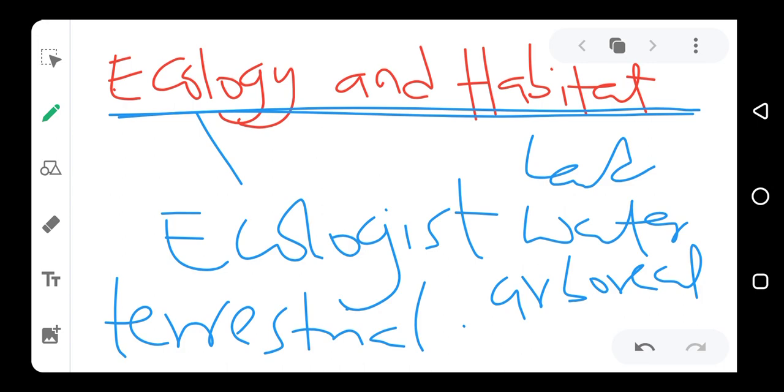So you should be able to talk about the meaning of ecology, the meaning of ecologists, the types of habitats, the names of the organisms that live in each type of habitat, and examples of organisms that live in different types of habitats. These are the things that are required of you to know in ecology and habitats. And I believe the lesson is clear.